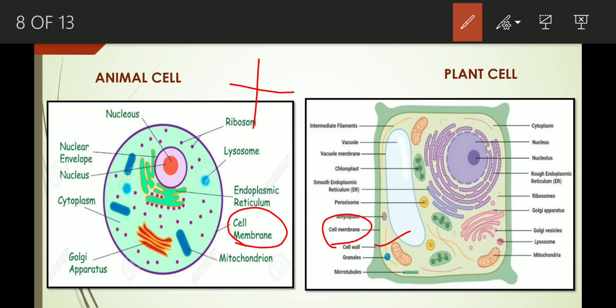Again, in case of plant cell, vacuole is present, a large vacuole is present. But in case of animal cell, vacuole is not present. Nucleus, cytoplasm, cell organelles, more or less they are all similar in case of both the cells. But the cell wall is only present in case of plant cell. In animal cell, cell wall is not present.